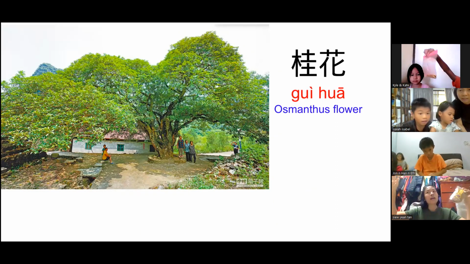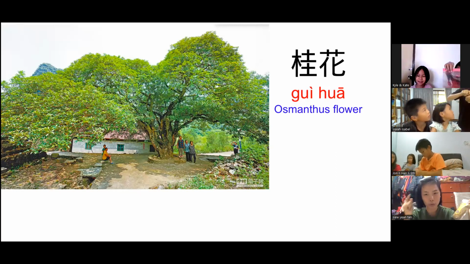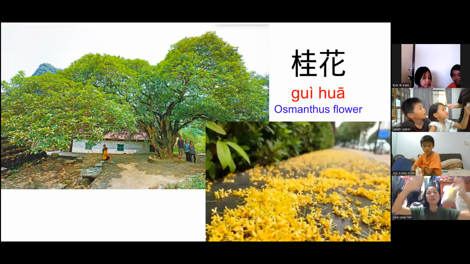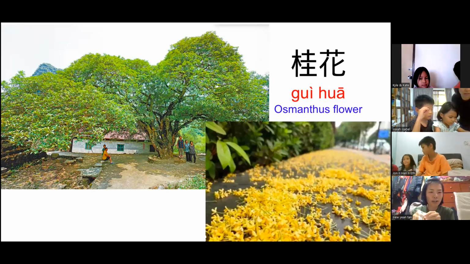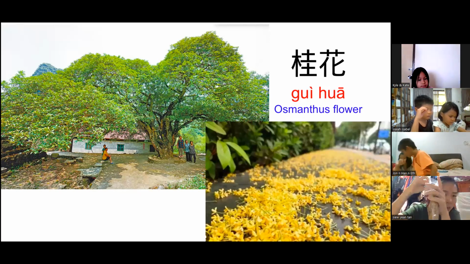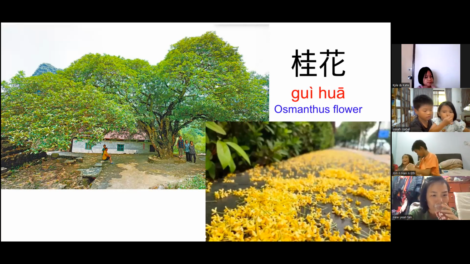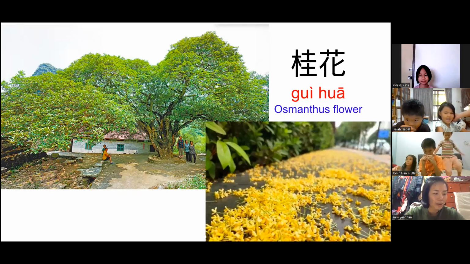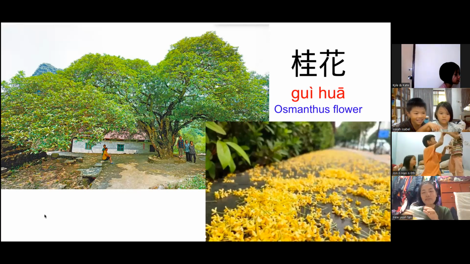So during spring, 春天, the 桂花 will blossom. Then you see a lot of 桂花 drops fall on the floor. You take out your 桂花 and then you smell. What smell is it? Does it smell good? You can open and tell me how this smells like. You can unmute and tell me what this smells like.